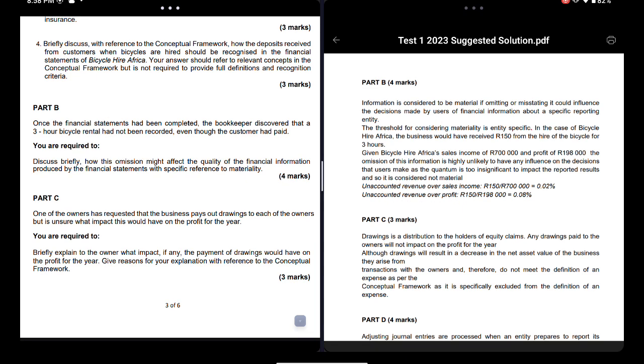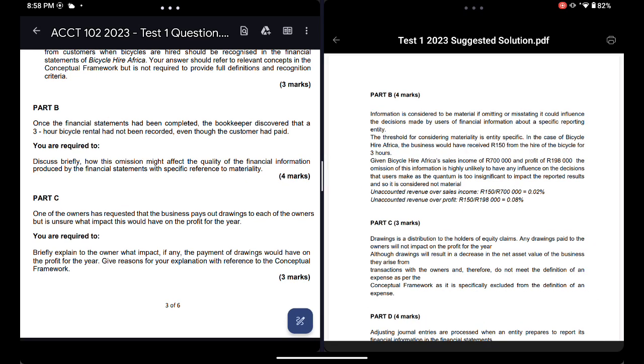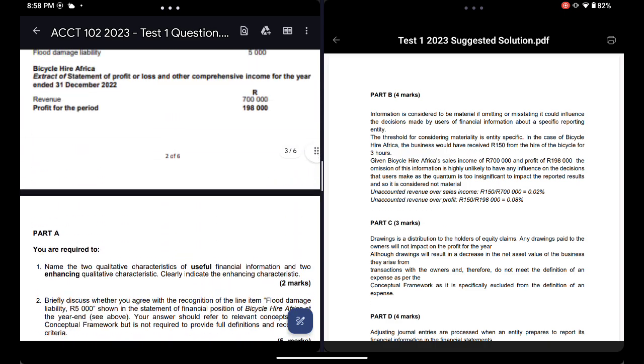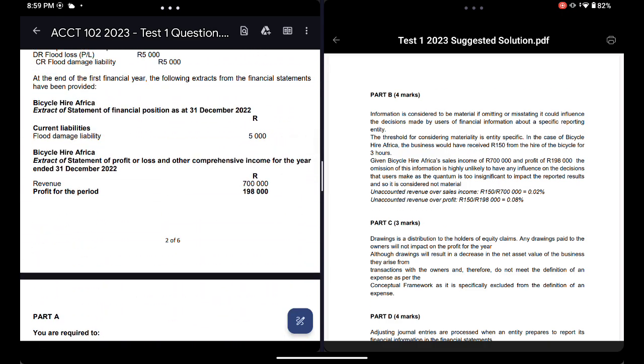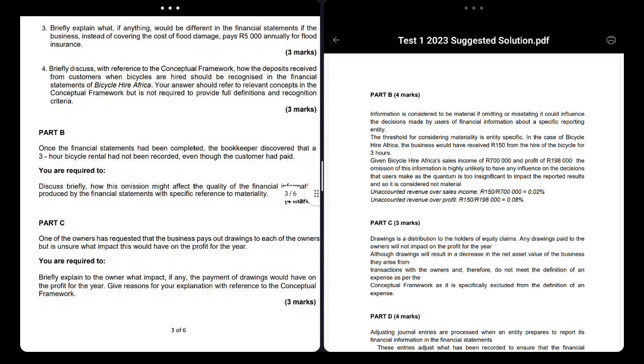So this 3-hour bicycle hire we calculated to be 150 rand worth of sale. Now, right now your sale is sitting at how much? 700,000. Right, 700,000. So you tell me, will the 700,000 you got in sales be affected by 150 rand? Well, if you had to add this 150 rand, it'll be 700,150 rand. But if you left it out, it's now 700,000. Is that a big effect? No, so it's immaterial. So no big deal if you left it out. It won't really affect the matter, right?